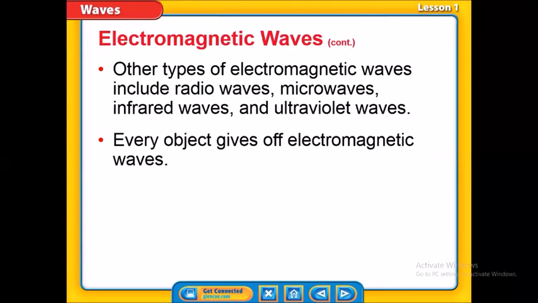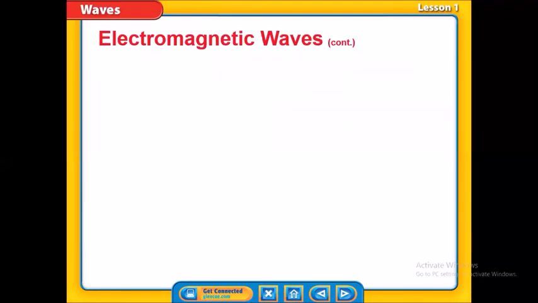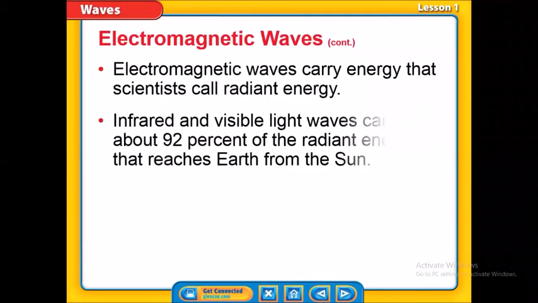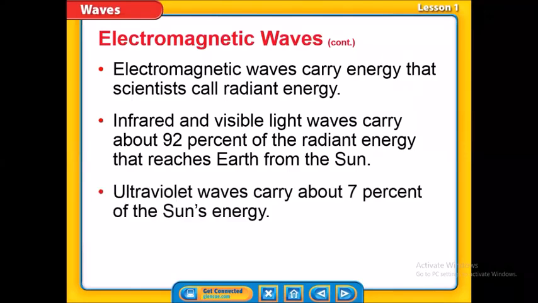So what I want you guys to learn about the electromagnetic waves is that they can move through vacuum and also through matter. And all objects actually give off electromagnetic waves, like our bodies, for example, they give off this body temperature which we call the infrared waves. We cannot see it with our naked eyes, but there are a lot of cameras now that can show the infrared wave or the body temperature.